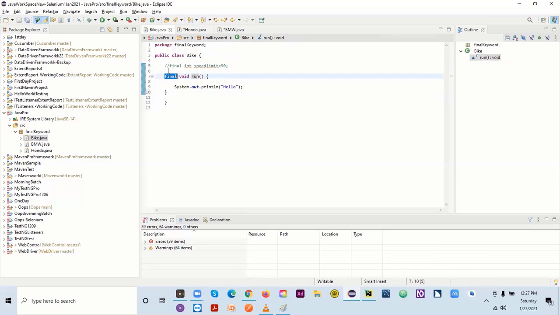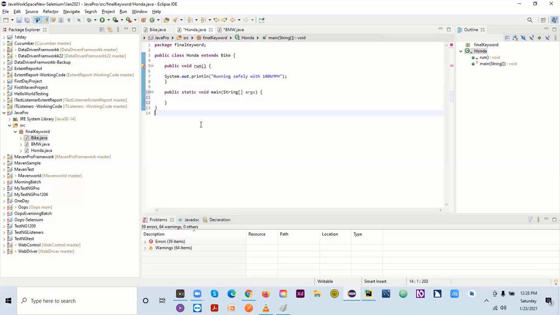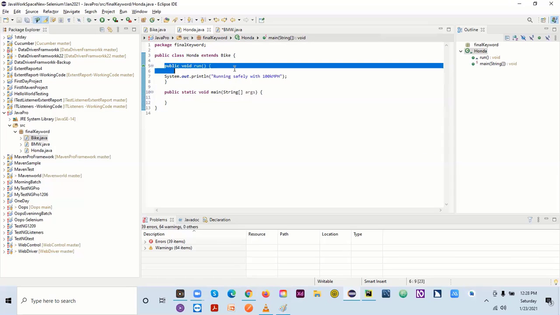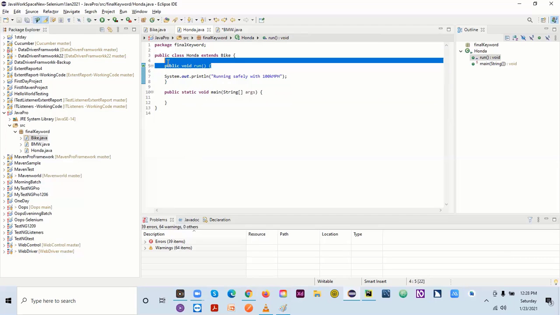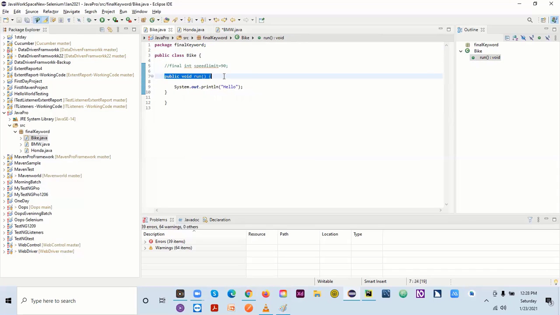If I remove this final from here, or I would say just give this a public, and if you come here and save it, it will work. There's no need to write the complete program for this. Just for understanding purposes, I'm telling you that if you have a final keyword here, it will not work.